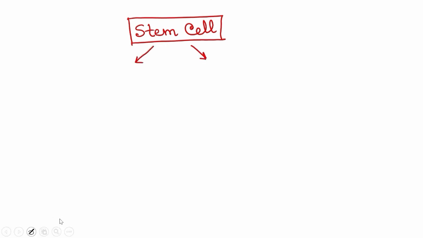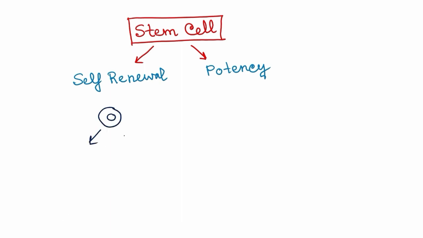In this video, we are talking about stem cells. We can call a cell a stem cell when it has two properties. One is self-renewal and the other is potency. Self-renewal means it can renew itself as well as produce another type of cells. So, self-renewal is a must property for a stem cell.